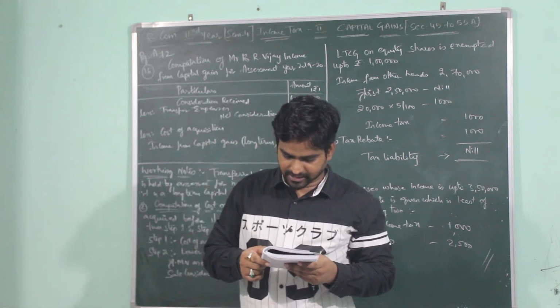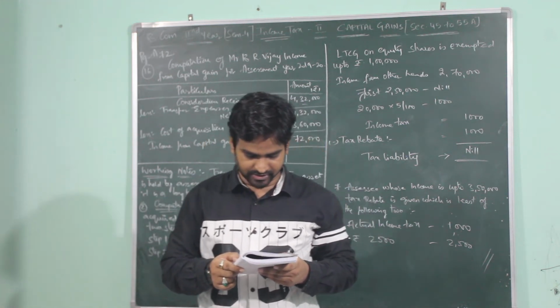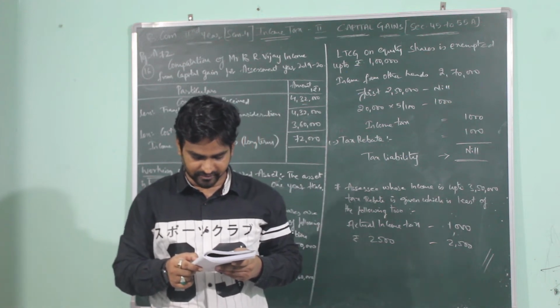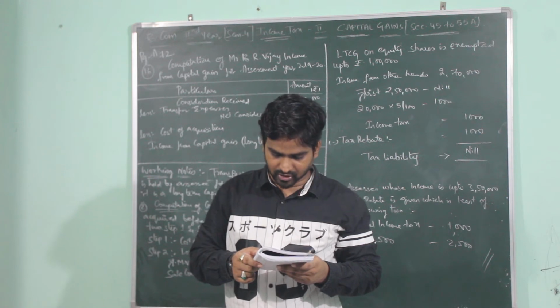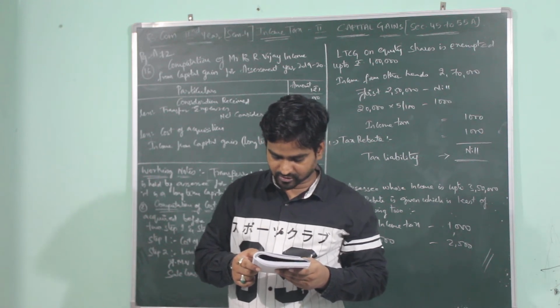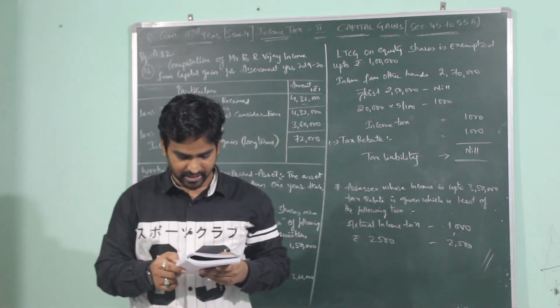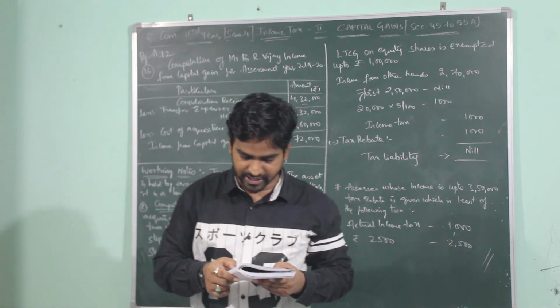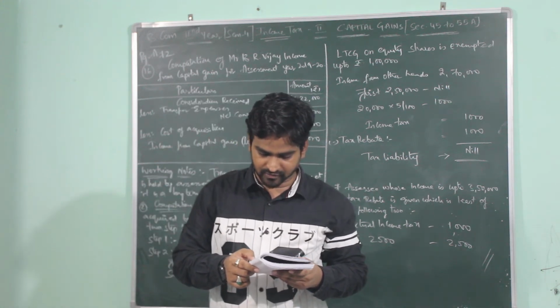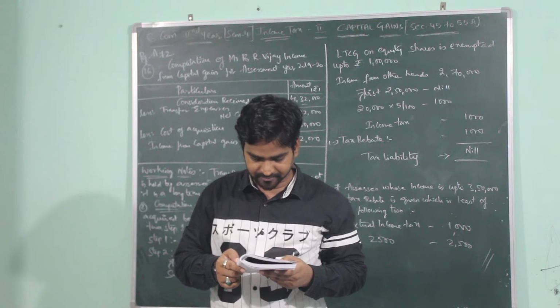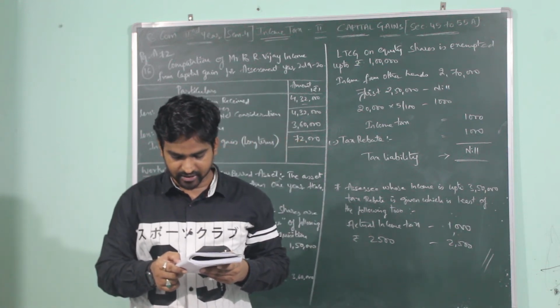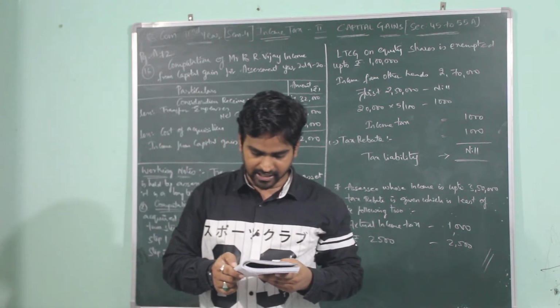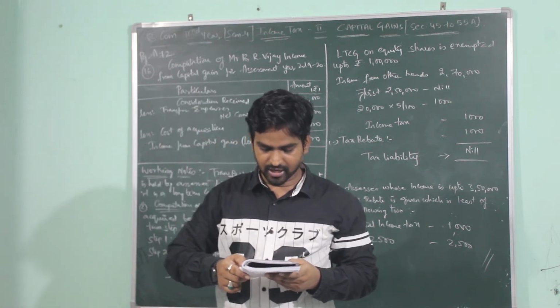Calculate tax liability in each of the following situations if income from other heads is 2,70,000. Situation 1: if the shares are sold on 11th July 2018 at 720 per share in a recognized stock exchange in India. Fair market value as on 31st January 2018 is 600. Situation 2: if the shares are sold on 11th July 2018 at rupees 720 per share in an unrecognized stock exchange or sold privately.